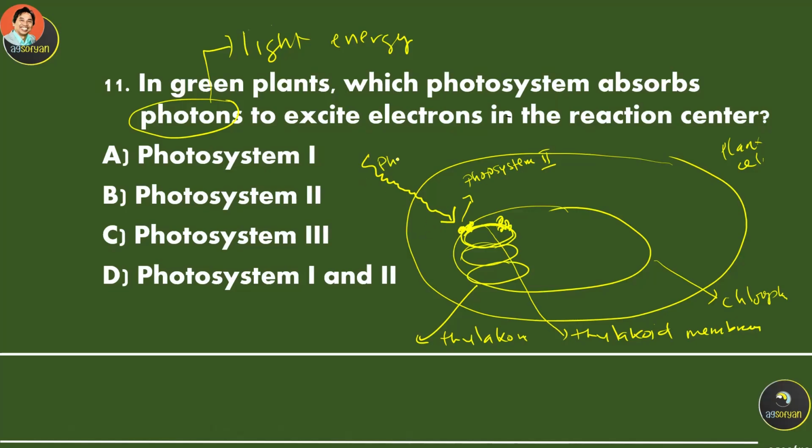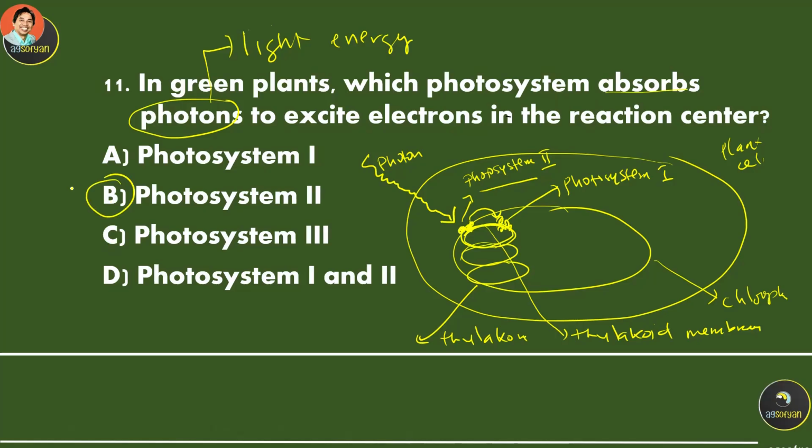So the photon enters photosystem 2, and then the electron will be transferred to photosystem 1. So photosystem 2 first, and then photosystem 1. So the one that absorbs the photon will be photosystem 2.